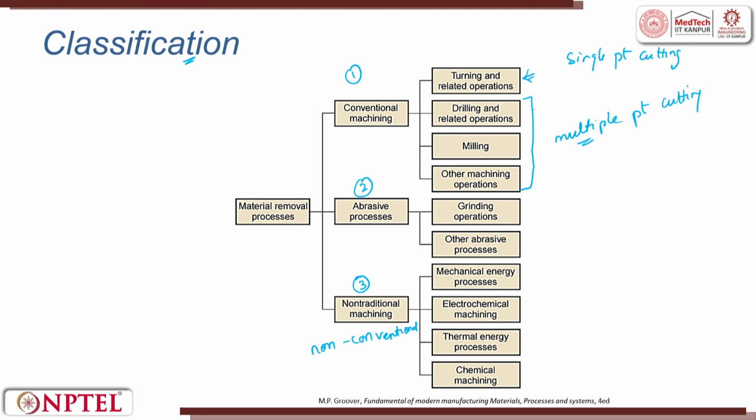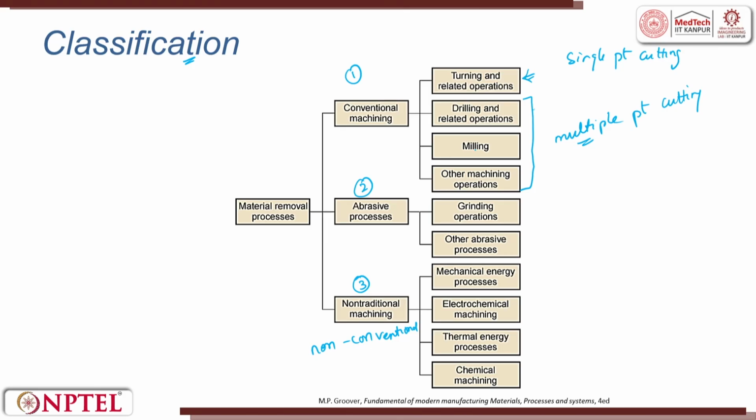Milling is where you can have more than two cutting points, and they can be used to remove material in a much faster fashion. So, instead of two, now I will have a tool in which there will be multiple cutting edges. Each of the cutting edges will try to remove material, so I can remove a lot of material. If I want to make a flat plate or a stepped slot, then I use milling operation.